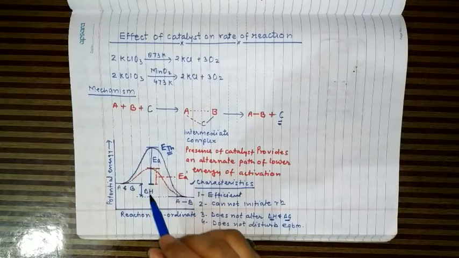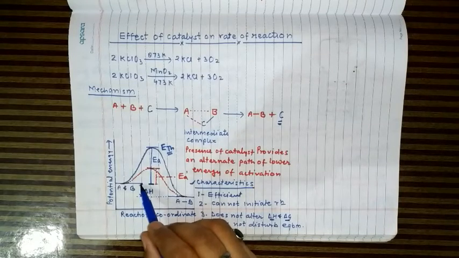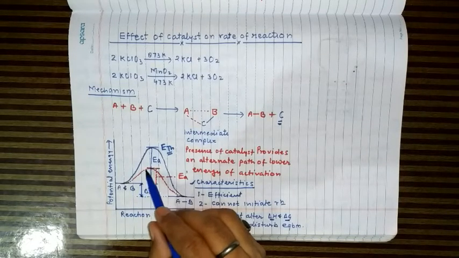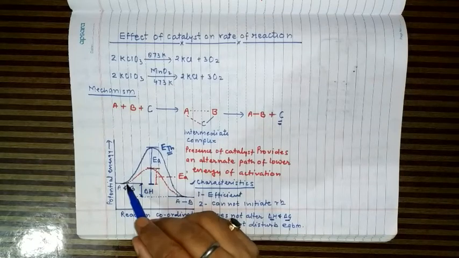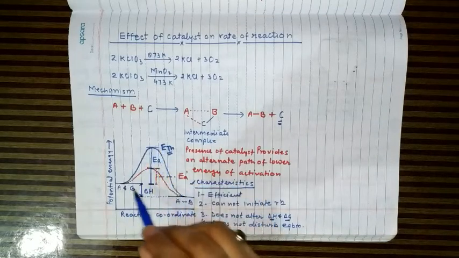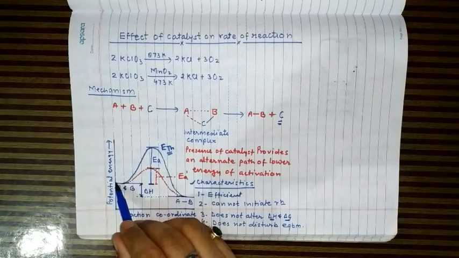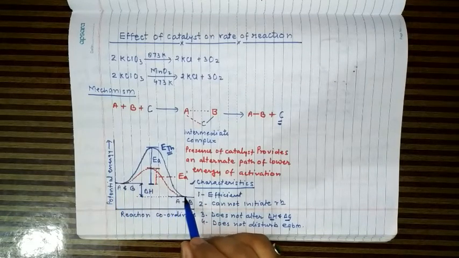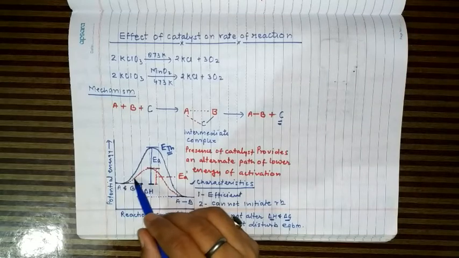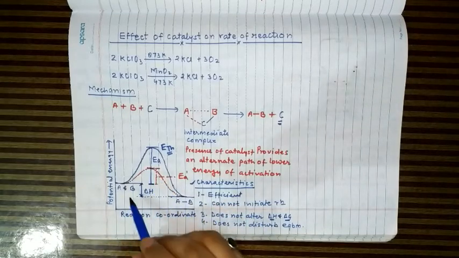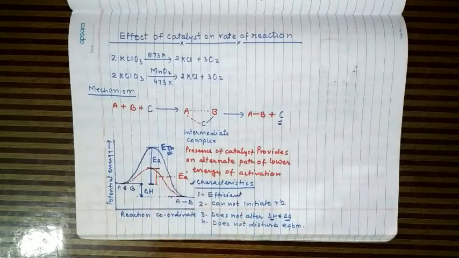As you were seeing, the value of delta H remains the same even in absence of catalyst and in presence of catalyst, because catalyst does not change the average energy of reactant or product. Simply it lowers the energy of activation. It provides an alternate path of lower energy of activation. Now it does not disturb the equilibrium.